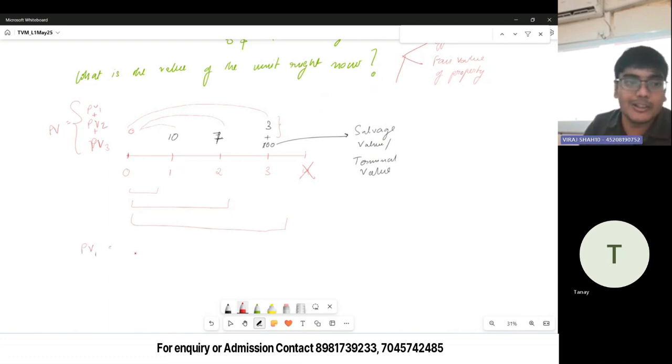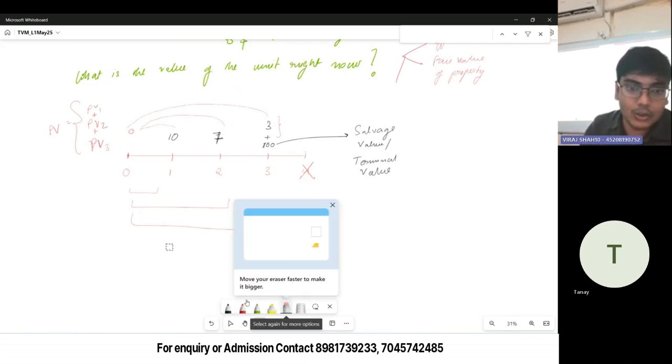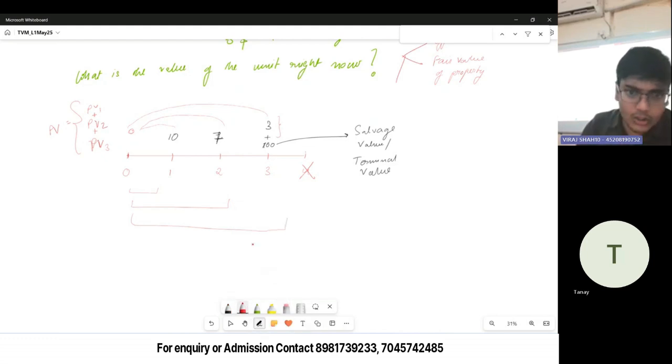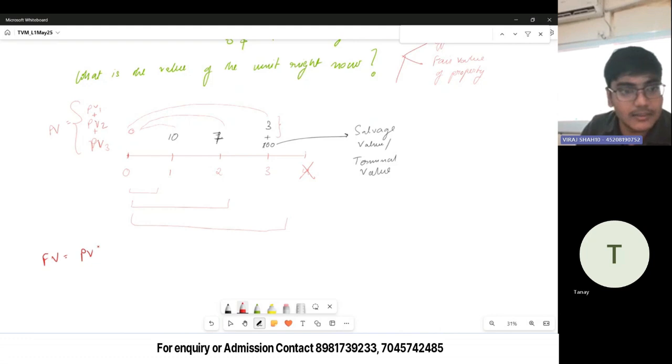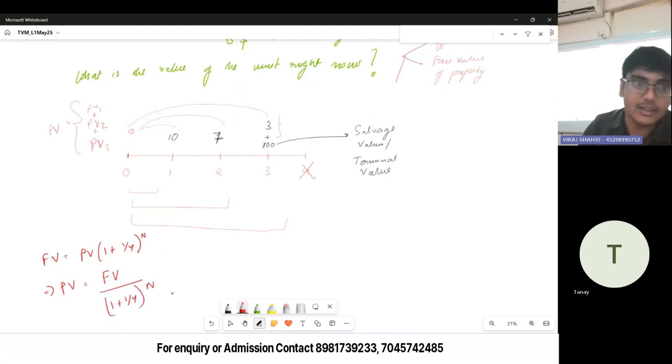What was the formula of PV? PV was FV divided by... आपको स्टार्टिंग में कौन सा फॉर्मूला दिया था? FV is equal to PV into (1 plus I by Y) to the power N. So what is PV? PV is FV divided by (1 plus I by Y) to the power N. So for this particular cash flow, the future value is what? It is 10.